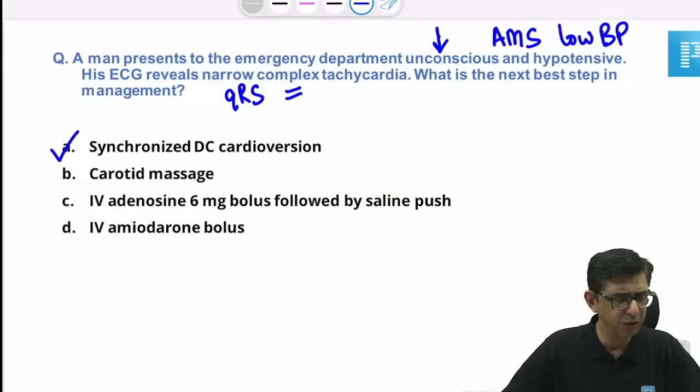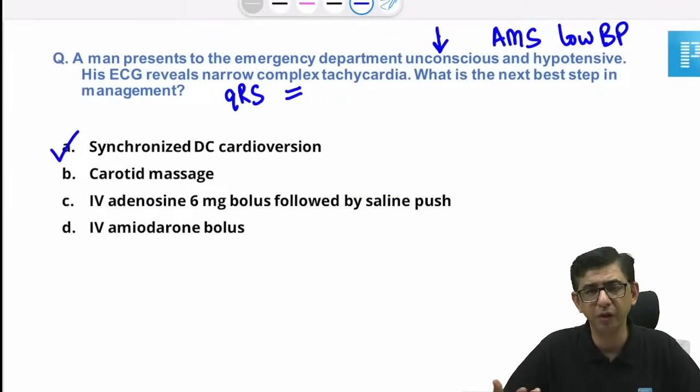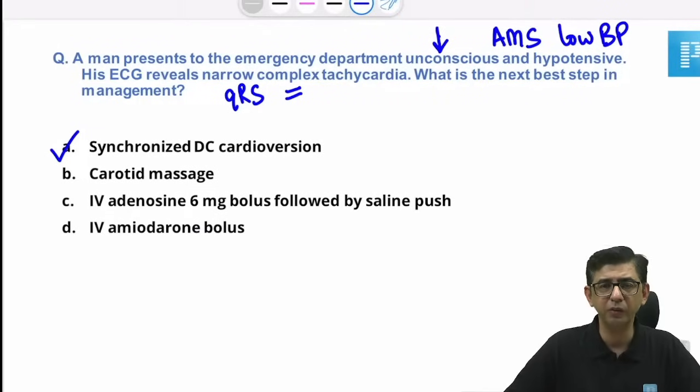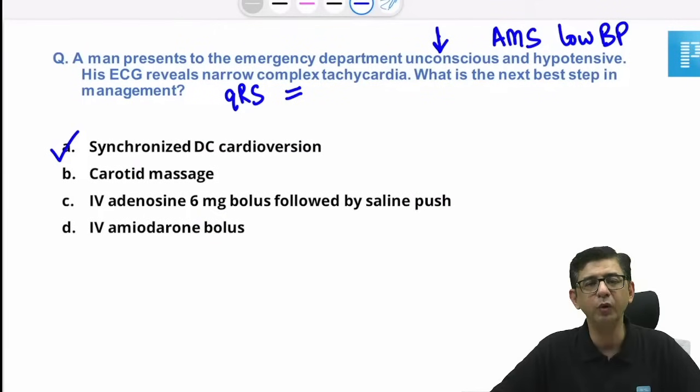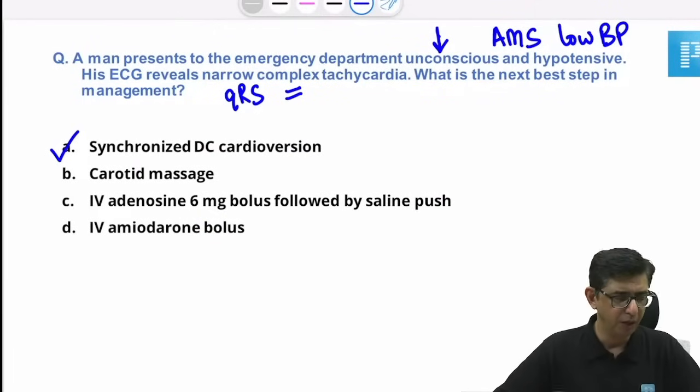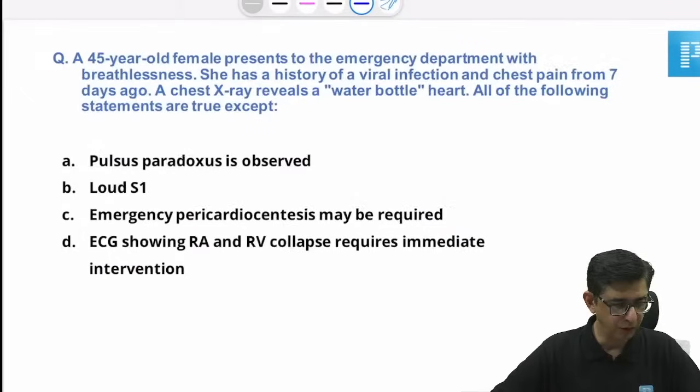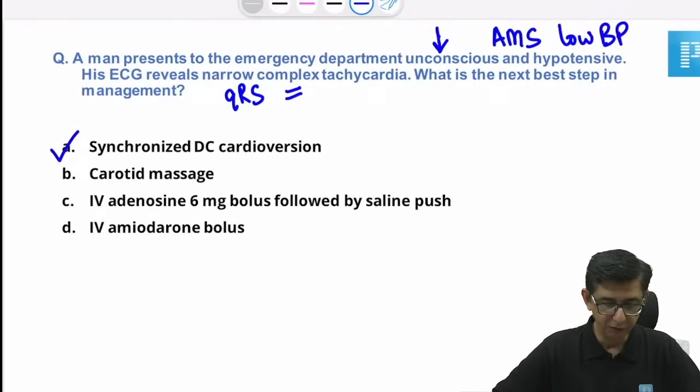Yes, transesophageal echo, Abdul, you're right, it would be done with respect to atrial fibrillation. But in this particular case, we are talking about a PSVT, a narrow QRS tachycardia, so it's a supraventricular tachycardia. So I think we are sorted for this one also. The remaining options would be given in a hemodynamically stable patient. Okay, Imran, that's great. And amiodarone I can rule out because amiodarone would be useful for patients who are having a broad QRS tachycardia.